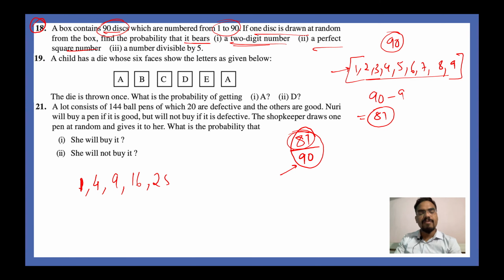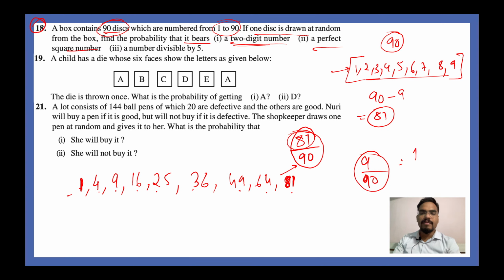Then you have 25, then 36, then 49, then 64, then 81. What else? Do you have anything else apart from this? No. So you have in total 1, 2, 3, 4, 5, 6, 7, 8, 9. So 9 perfect squares out of the total numbers 90. Your answer is 1 by 10.